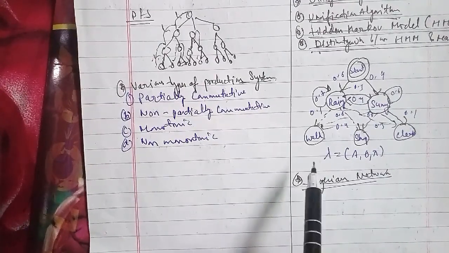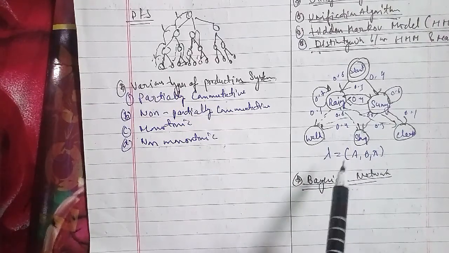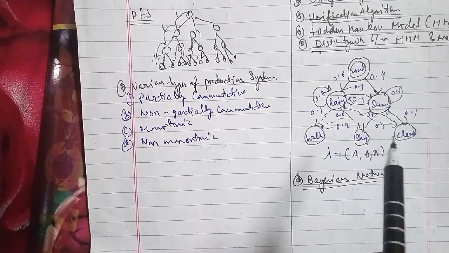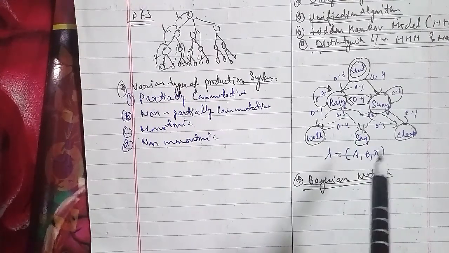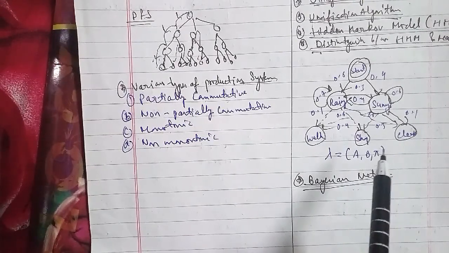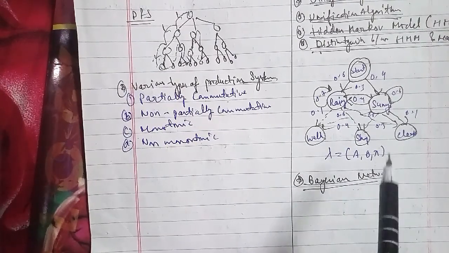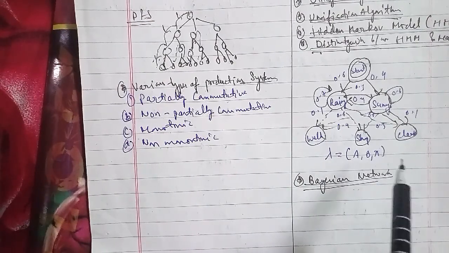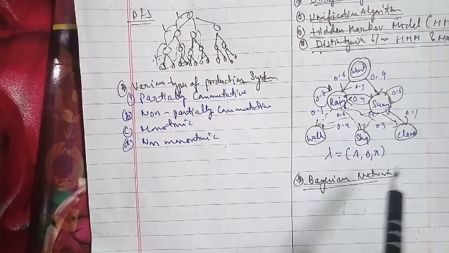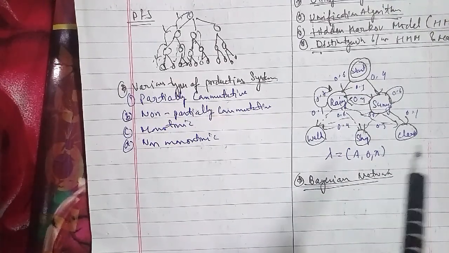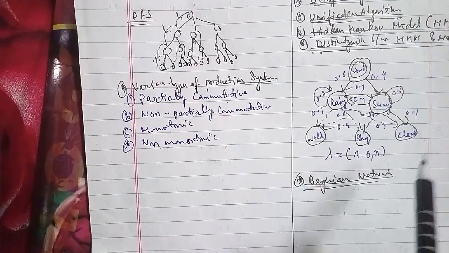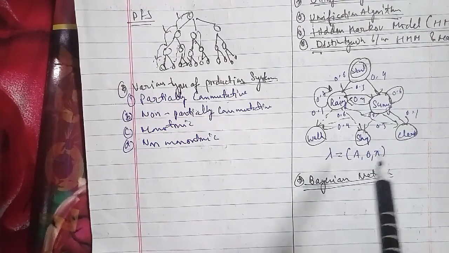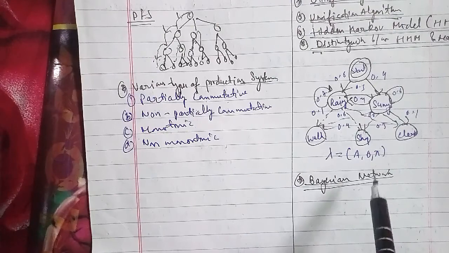A Bayesian network provides a complete description of the domain. Every entry in the full joint probability distribution can be calculated from the information in the network, and the Bayesian network provides a concise way to represent the conditional independence relationships in the domain. A Bayesian network is often exponentially smaller than the full joint distribution. For example, suppose we want to determine the possibilities of the grass getting wet or dry due to the occurrence of different seasons. The weather has three states: sunny, cloudy, and rainy. There are two possibilities for the grass, that is wet or dry.